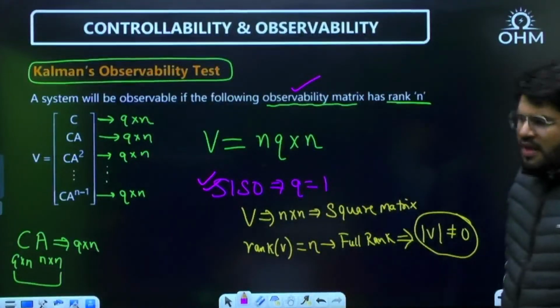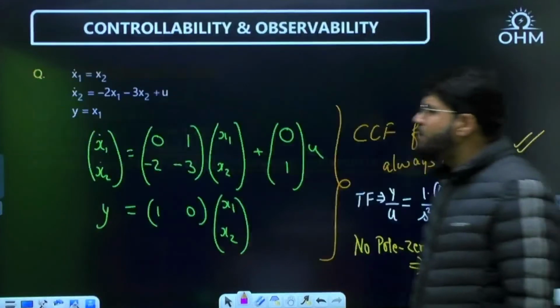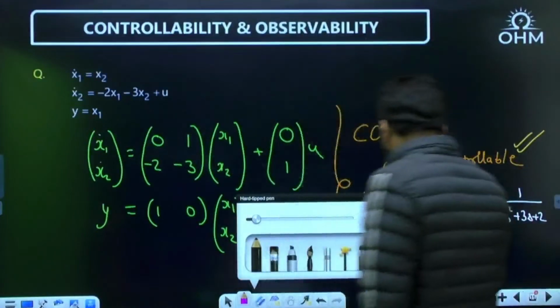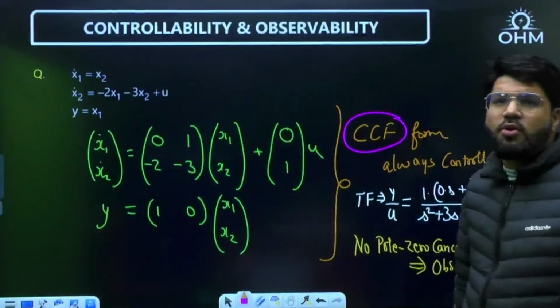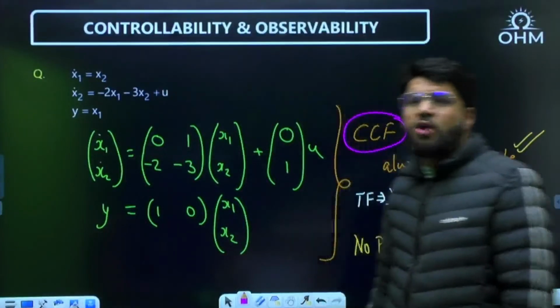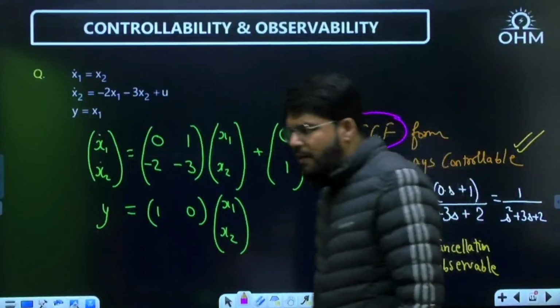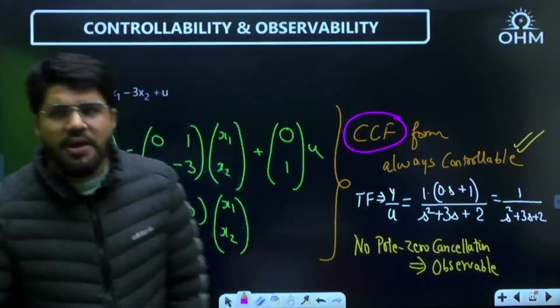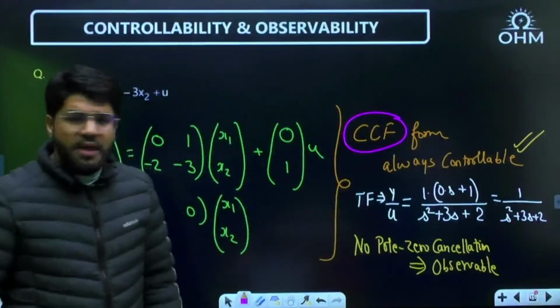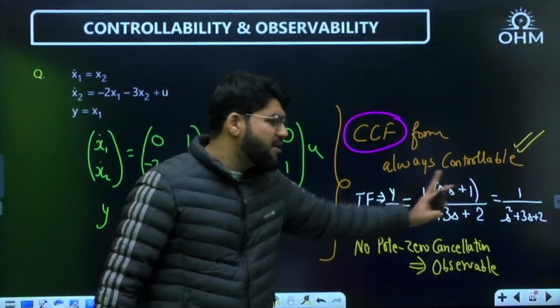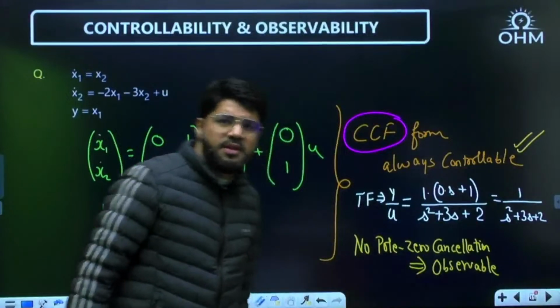After solving a few problems, we came up to special conclusions, like whenever your system is given in the CCF form, controllable canonical form, it is always controllable. That is how the name comes up, controllable canonical form. And then we came up with a shortcut for observability. If there is no pole zero cancellation in the transfer function, the system will be observable.